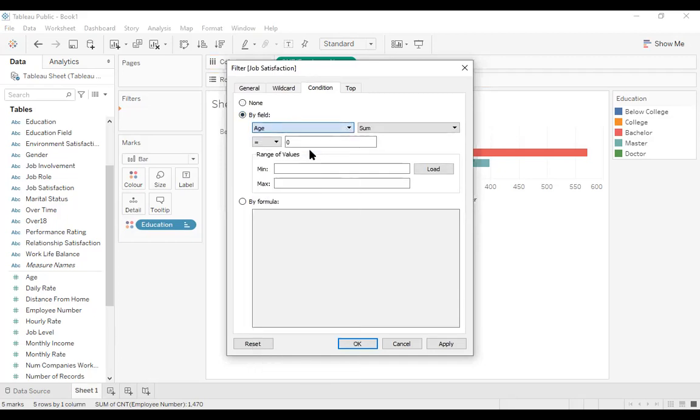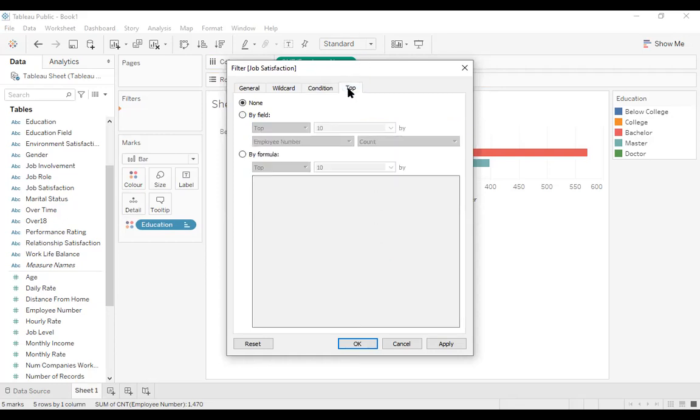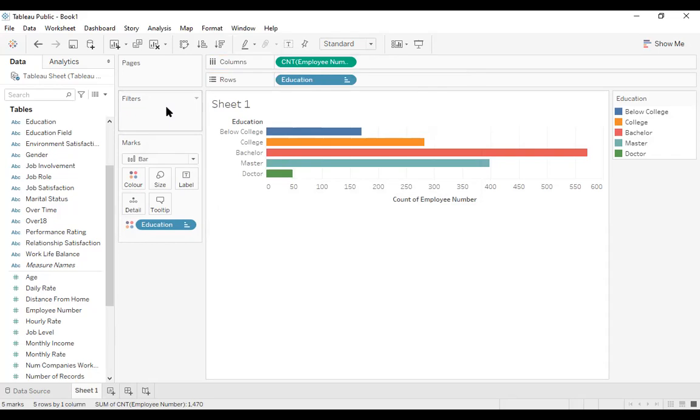Say for example we want to go for the age, and go for the sum is equal to. So we can put the formula conditions here, and on the basis of that condition we can design it. And we can have the top 10 fields or top 20 fields depending upon our choice. Say for example, we want the top 10 employee count. This is the filter option.